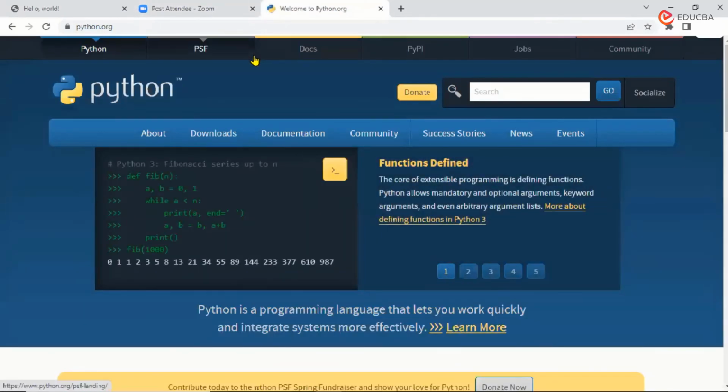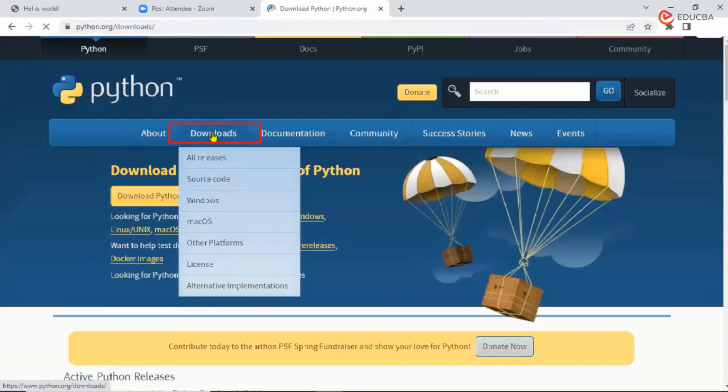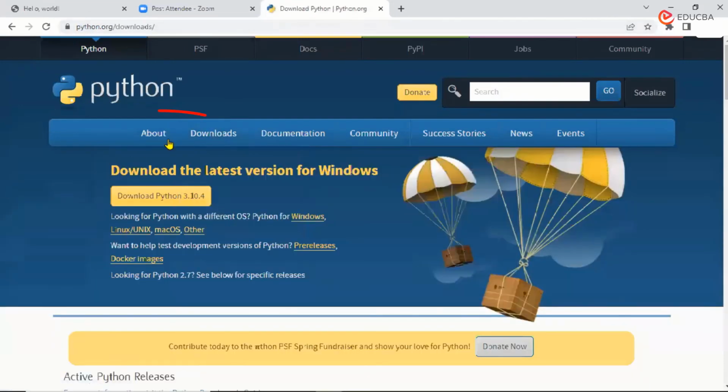For the installation and downloading part, we can go to python.org. Here you have the downloads option. Once you go there, the latest available for Windows is Python 3.10.4. Now, there are chances that in future you might have a newer version available. So do not worry. All the contents that we are going to work on in these sessions would also work on the newer versions.